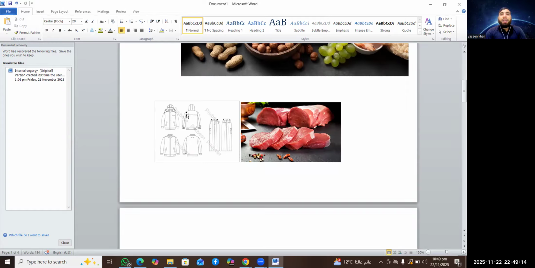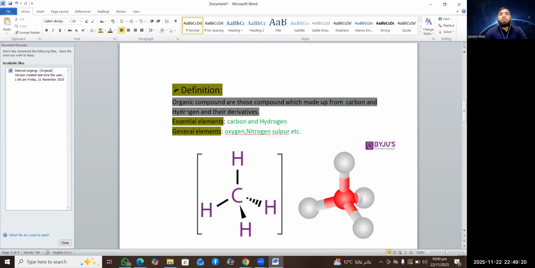But in the language of chemistry, how can we define an organic compound? Chemically, from which thing is the organic compound composed? Organic compounds are those compounds which are made up of carbon and hydrogen. Carbon and hydrogen are the most important elements for organic compounds. In simple words, those compounds made up of carbon and hydrogen and their derivatives are called hydrocarbons. In other words, we can say hydrocarbons are called organic compounds.